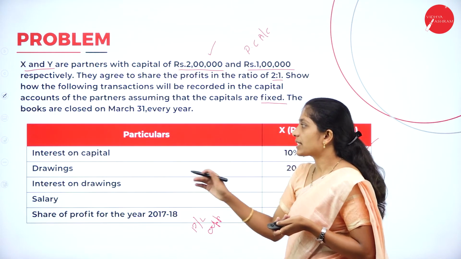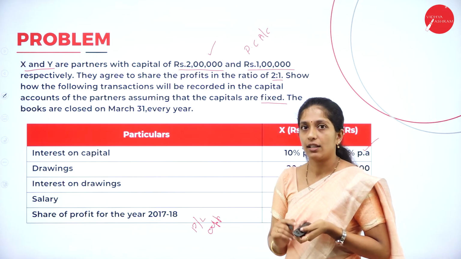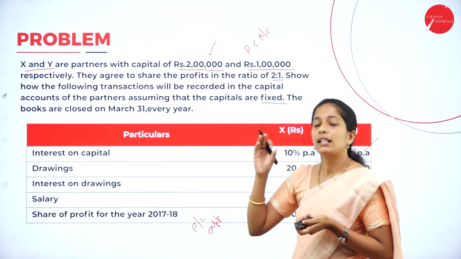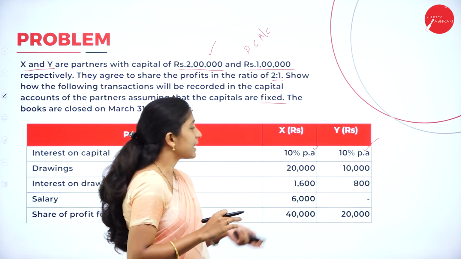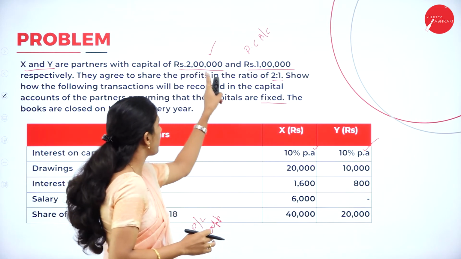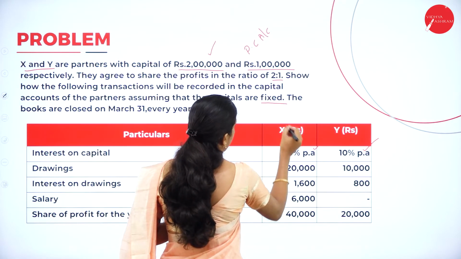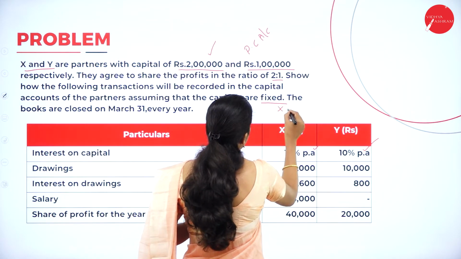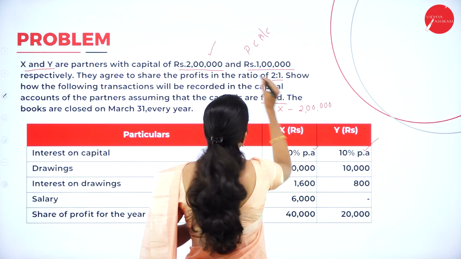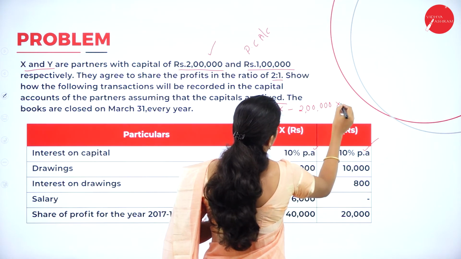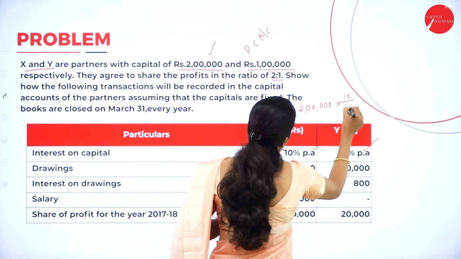Now, come to the first item, interest on capital. So, where are we going to record? In the partner's current account, credit side. They have given 10% and 10%. So, we have to calculate how much interest we will get. For X, 2 lakh is the capital of X, into the rate of interest, 10%, so 10 divided by 100.